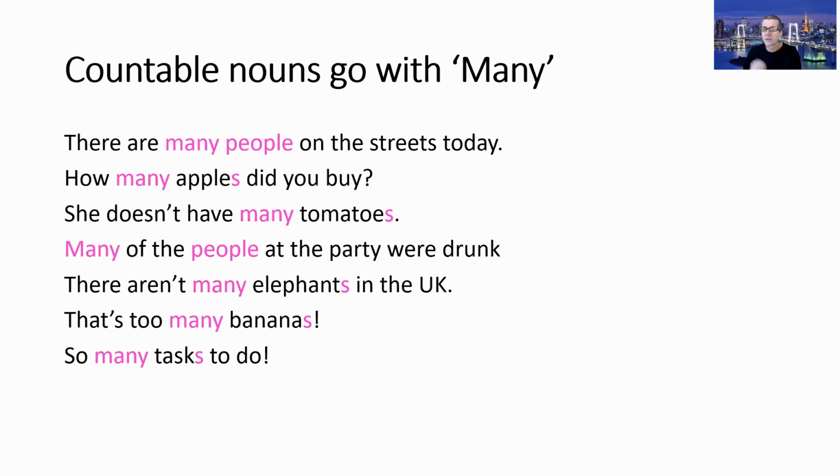Right, so countable nouns go with many. And here are some common forms of many. So there are many people on the street today. Here you could also say there are a lot of people on the street today, or there are many people on the street today. Both are fine. In the question we can use many, so how many apples did you buy? She doesn't have many tomatoes. It's the same meaning as she only has a few tomatoes.